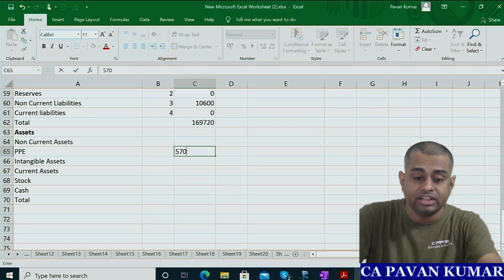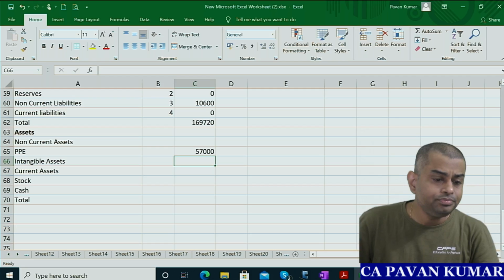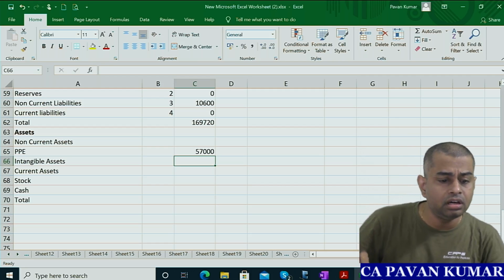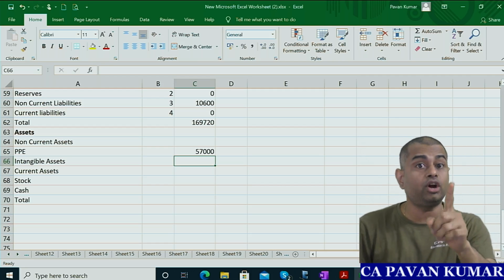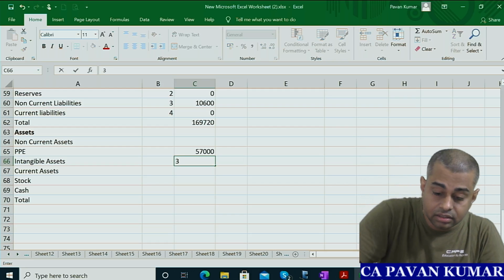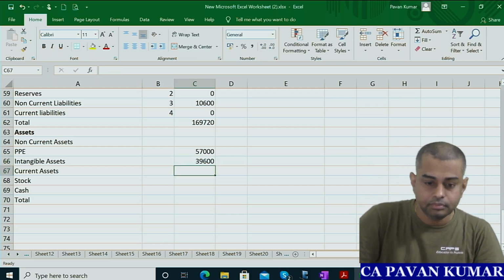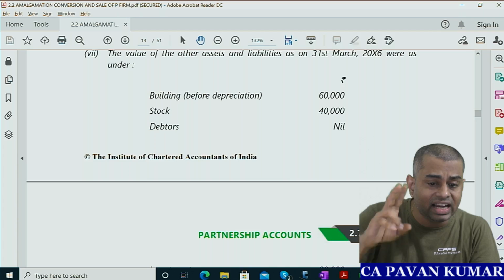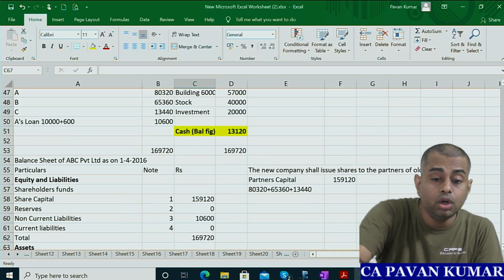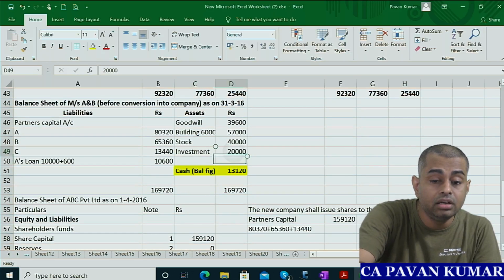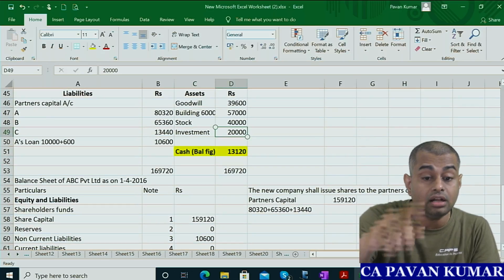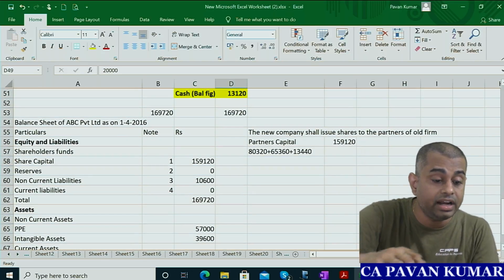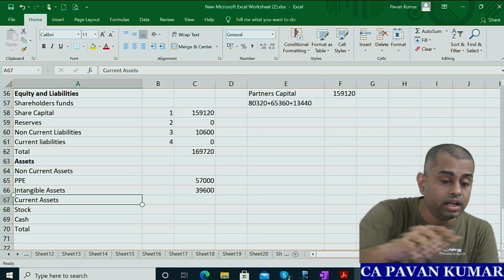Then property, plant and equipment. Yesterday it was 57,000, the same thing I will take. Any intangible assets? Yes, very important, goodwill is there, 39,600. Then any current assets? In current assets, stock is there, cash is there. So look at the previous day balance sheet. Oh, investments are also there. Non-current investments are also there. Okay, we'll write non-current investments.